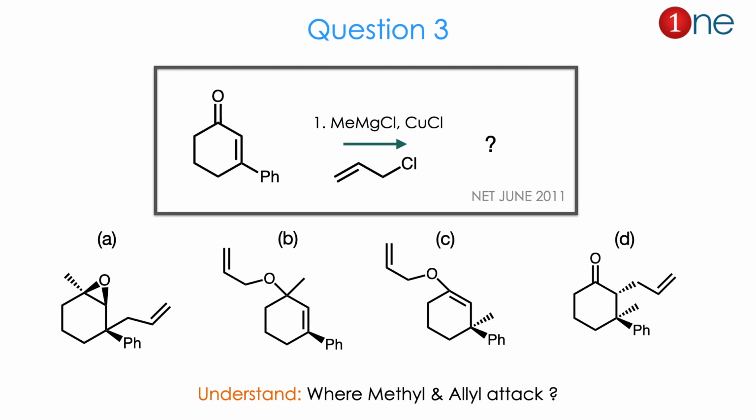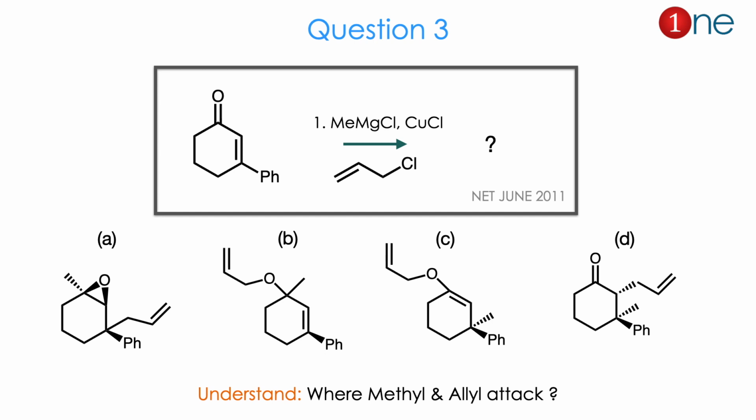Then question number 3. The starting material is a conjugated ketone, with phenyl in the third position. You are using methyl magnesium iodide and copper chloride. Next step, you are using allyl chloride. They ask you to find the product there. The products can be 4 possibilities, which are epoxide formation, or O-alkylation, or second position allylation, or O-allylation.